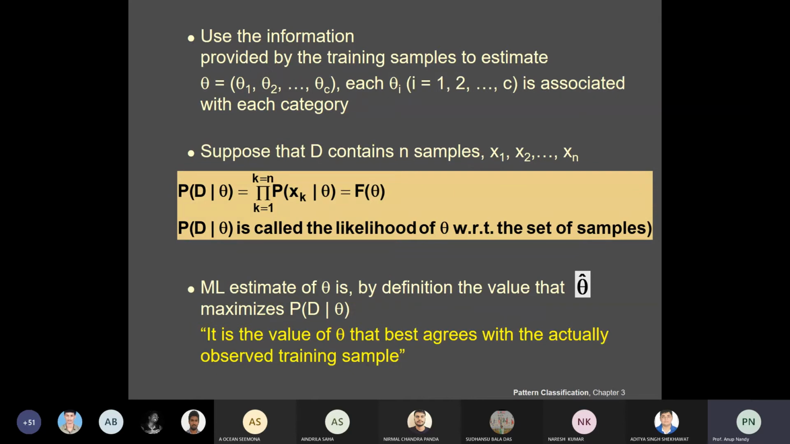Okay, in this case, as I told you, you have to find the value of theta, which means you have to compute this mu and sigma. It is the value of theta which best describes the actual observed training sample, the training sample that we have used, which follows a particular distribution. Then obviously after estimating this theta, it will be close to the actual theta. It means the estimated value will be the same as the actual value.